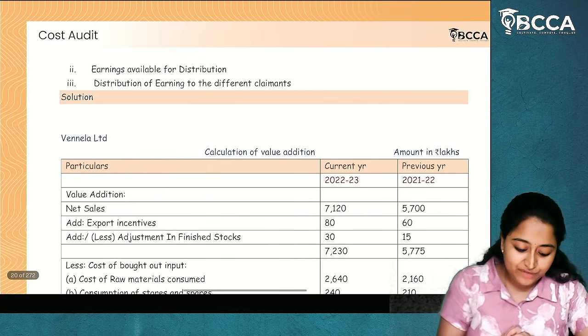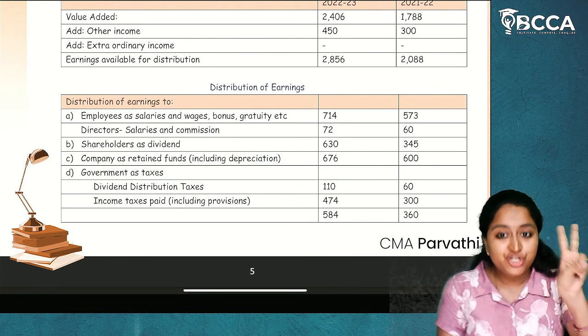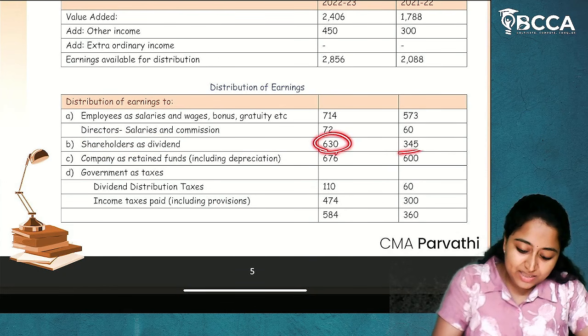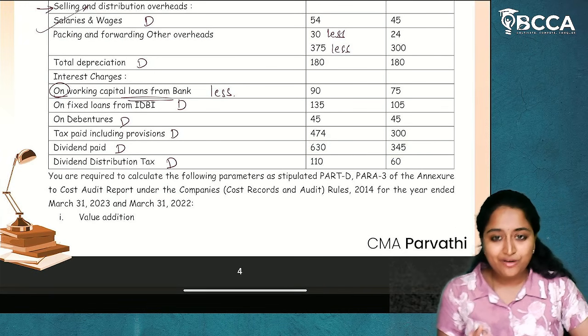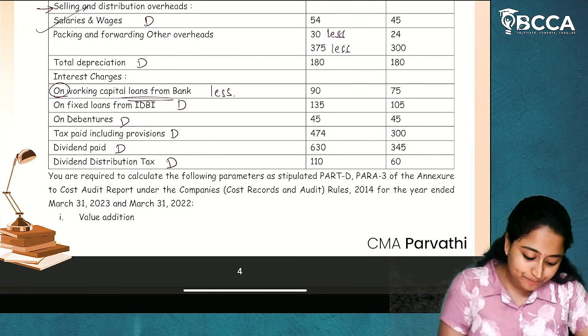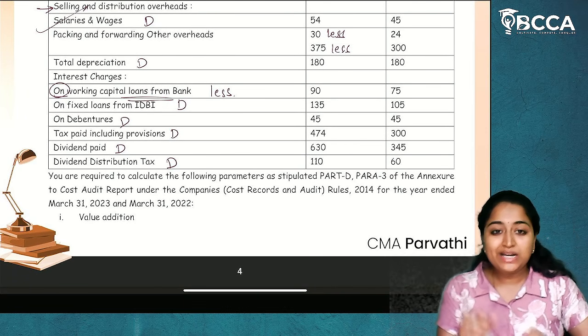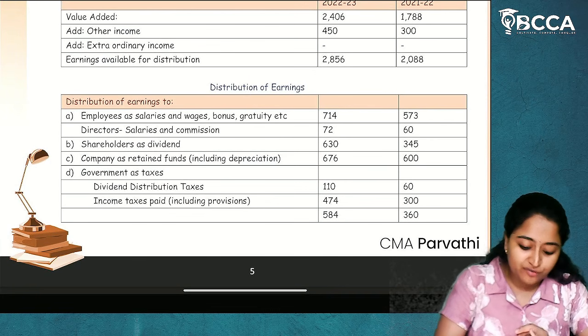First will be given to the employees. Next will be given to the shareholders as dividend: 630 and 345. And then after that, whatever the company has as retained funds. Now, company as retained funds is nothing but the balancing figure which you get.